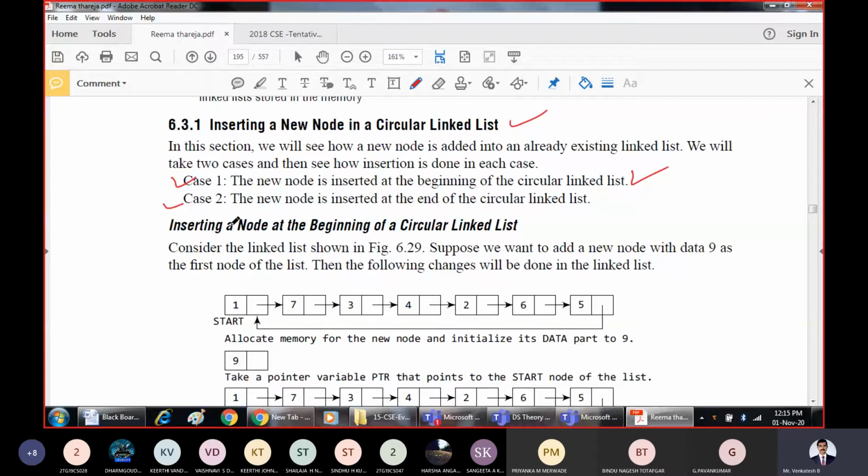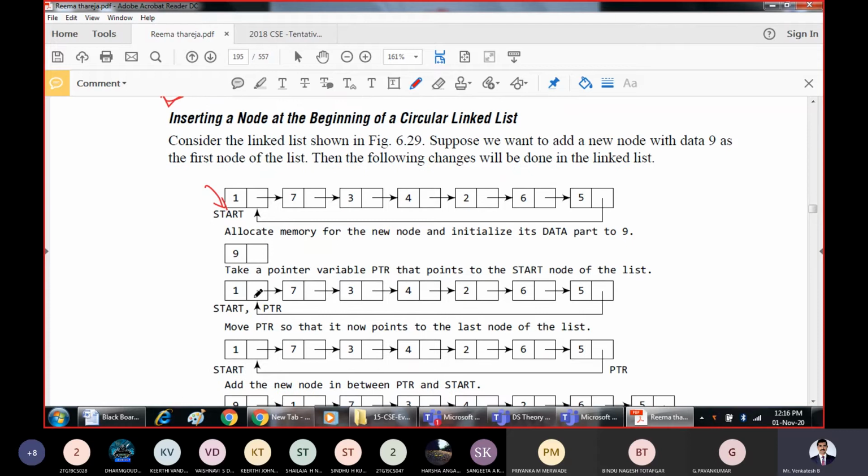Now, as we have been saying, the circular linked list does not have a specific end and specific beginning, but still we can insert at the beginning. Why? Only with the help of the start node. At any given point of time, if you have a pointer to identify the starting node of the circular linked list, with the help of that node we can insert at the beginning. So now let us see how the node will get inserted at the beginning of the linked list.